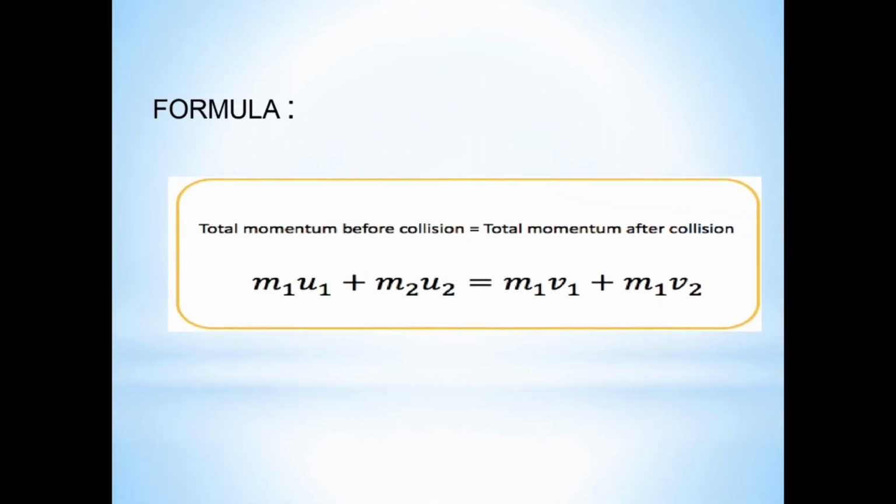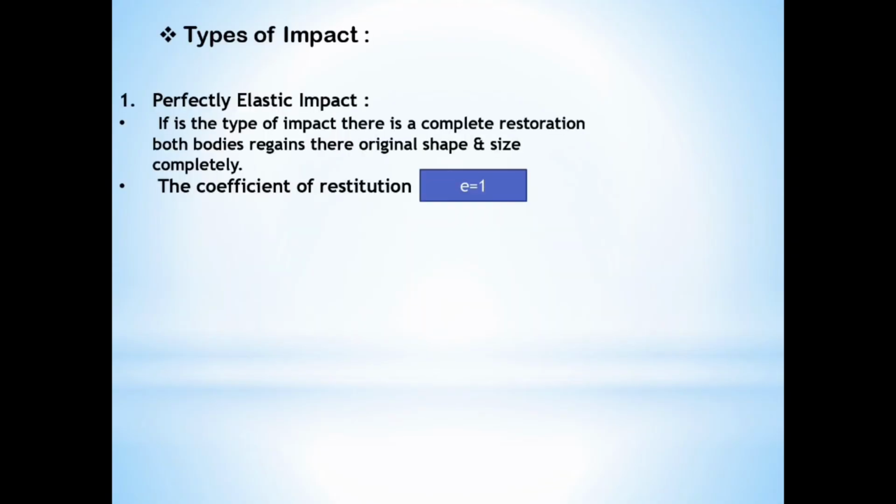The formula for calculating the collision is: total momentum before collision is equal to total momentum after collision. M1 U1 plus M2 U2 is equal to M1 V1 plus M2 V2. And the next is types of impact.